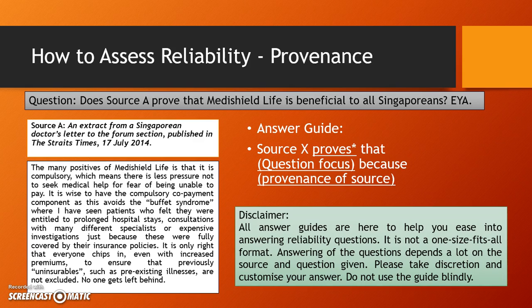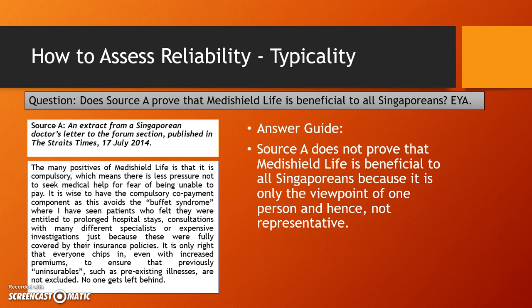Practice, practice, practice. Now, just now I mentioned the word typicality. What is typicality? You don't usually see the word typicality. The idea of it is very simple. If only one person gives this opinion, is it representative of everyone in Singapore? It is not. So that is typicality.